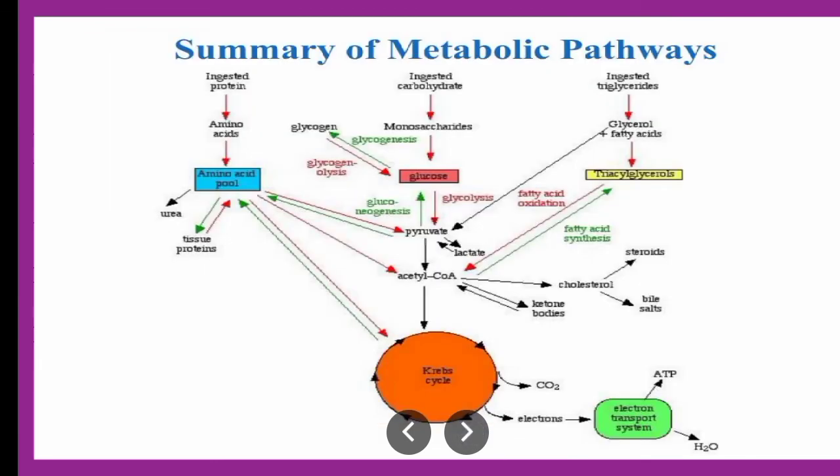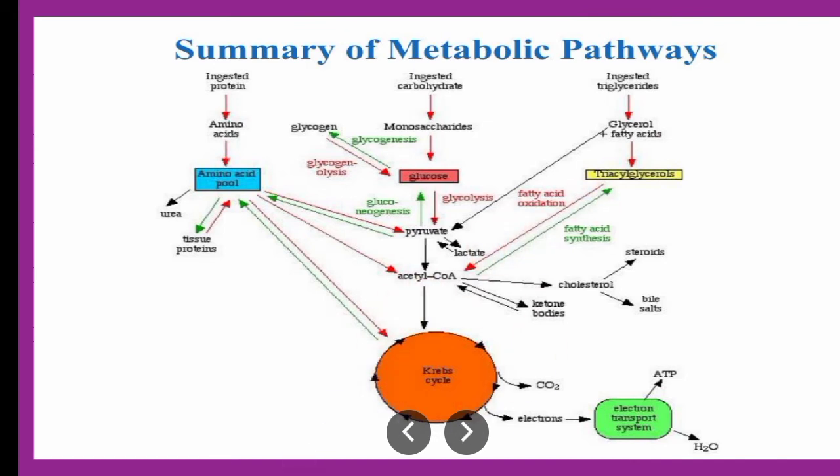So this is the summary of the metabolic pathways, wherein the carbohydrates, in the first slide we discussed, monosaccharide glucose is converted to pyruvate, then acetyl CoA which is utilized in the Krebs cycle. Again fatty acids and proteins. So these things are interconnected. You can see the acetyl CoA coming from amino acids is utilized in the Krebs cycle. The acetyl CoA coming from carbohydrates is utilized in the Krebs cycle, and the acetyl CoA coming from fatty acids is utilized in the Krebs cycle.